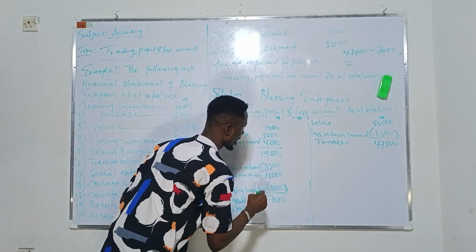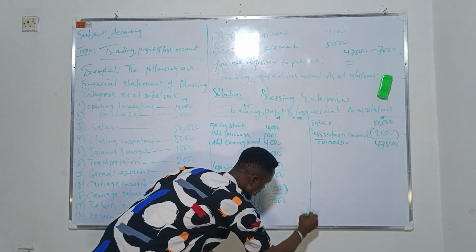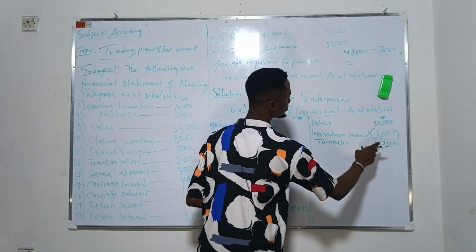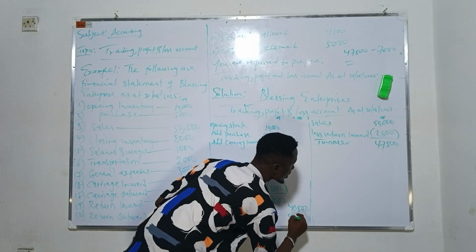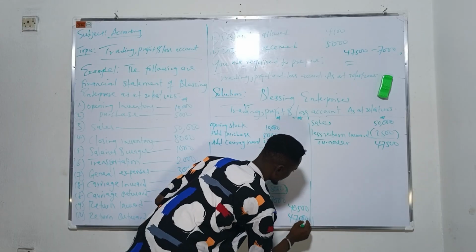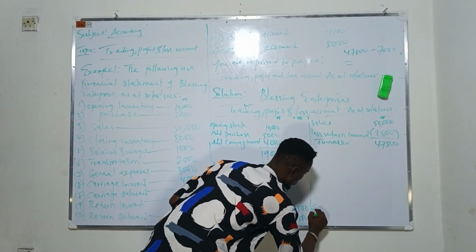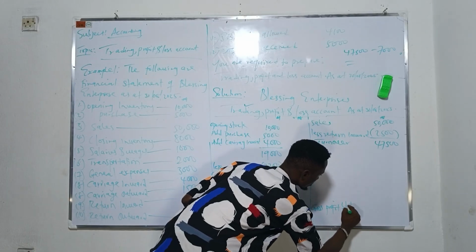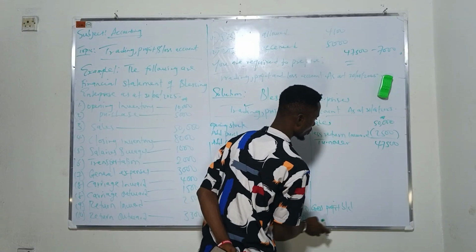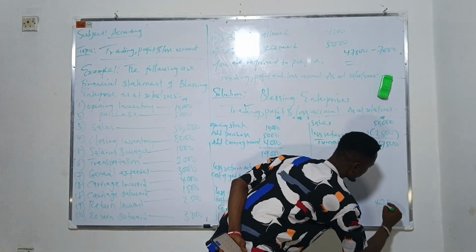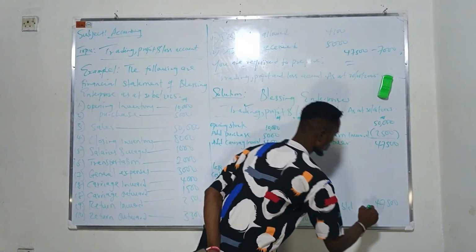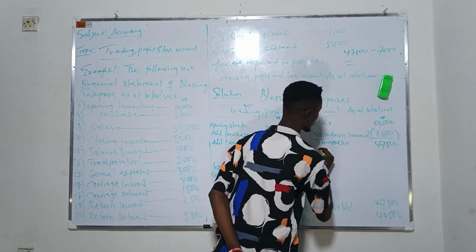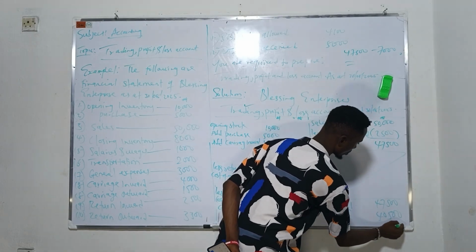So here we have 40,500. This figure comes down here, giving us 47,500. We say gross profit brought down. This figure will come up here, giving us 47,500. Then we have this giving us 40,500. Put your sign to show that we are done with the account.